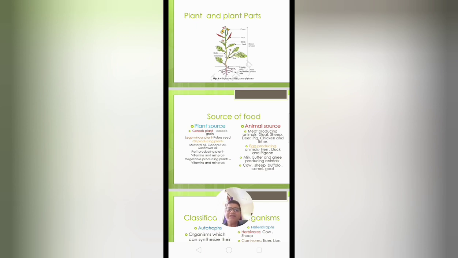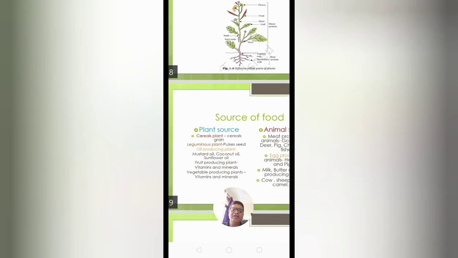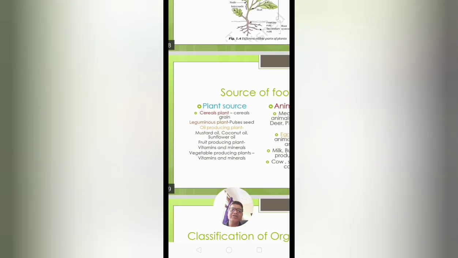In plant source there are different categories of plants. Cereal plants produce cereal grain, leguminous plants produce legume grain or seed, and oil producing plants, for example mustard plant, coconut plant, sunflower plant, produce a specific type of oil, that is fat.